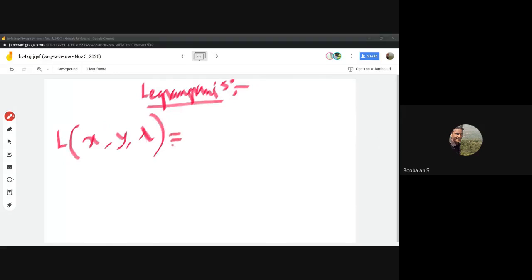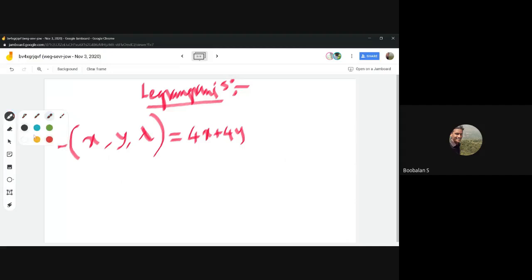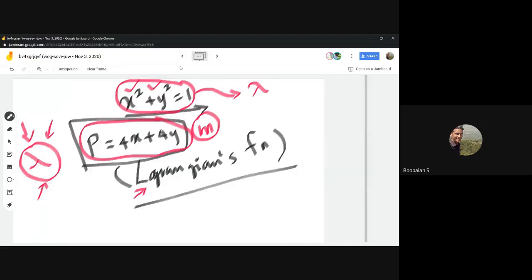The remaining things he's going to add together, so that all of it is framed in the function of a single equation, right? What is actually the perimeter? That is 4x plus 4y, the perimeter we need to maximize. What is the constraint? We need to add it also here. I'm just going to use a different color for this purpose. So this is my maximize function, and he added a constraint, which is now multiplied with lambda. That constraint value we bring over there. The constraint is the circle.